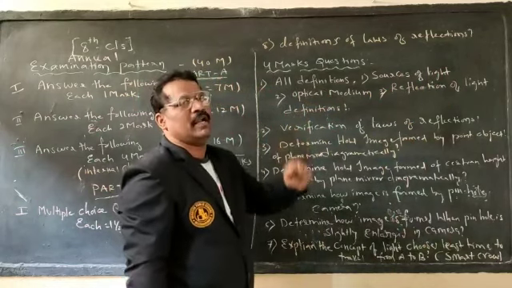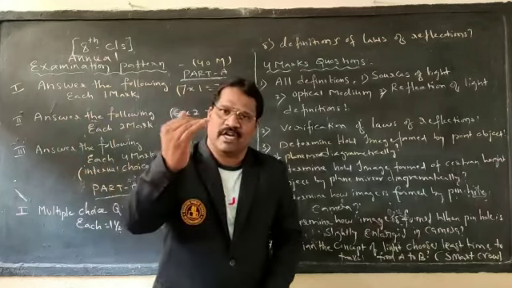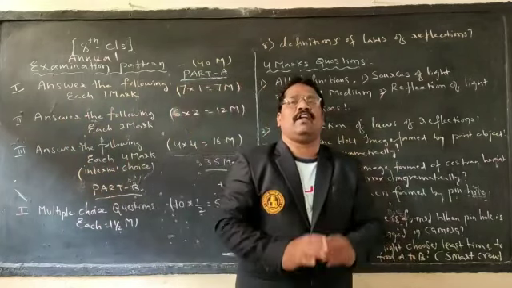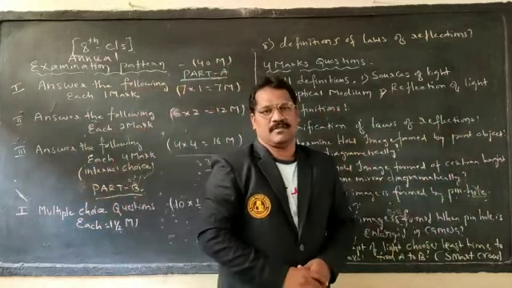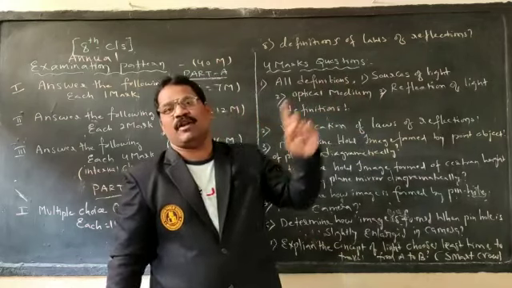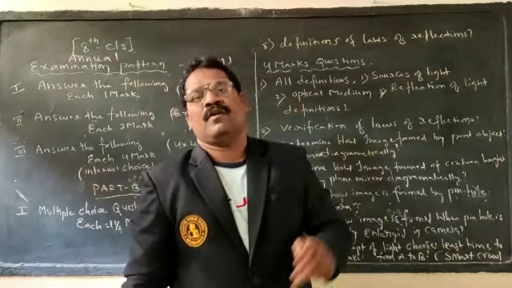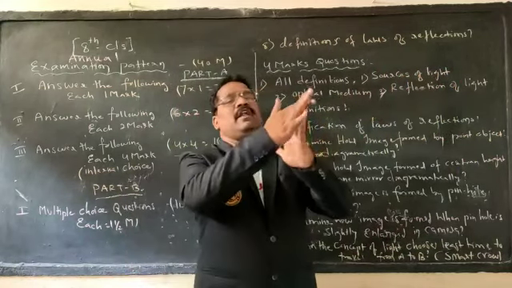Second one is what? Medium. To propagate light, there is no need of medium, but to study the characteristics of light, we allow the light ray to pass through various mediums, such as transparent medium, translucent medium, opaque medium, homogeneous medium, heterogeneous medium. 5 mediums are there.